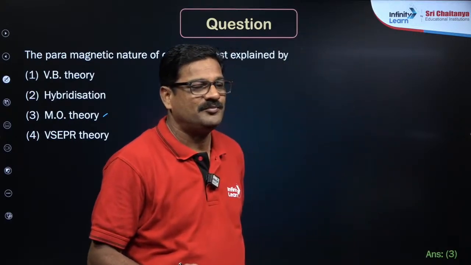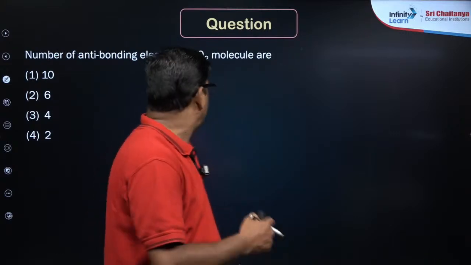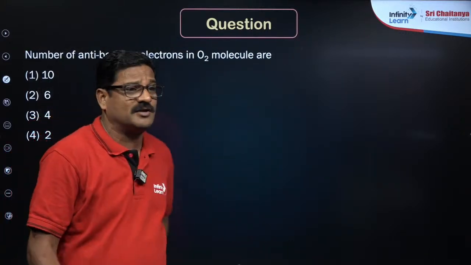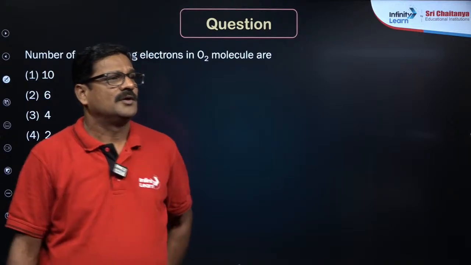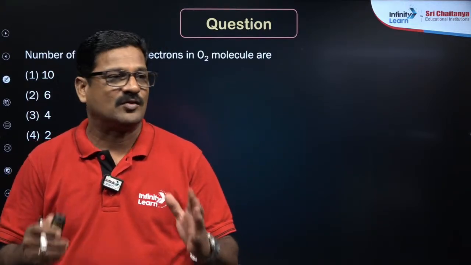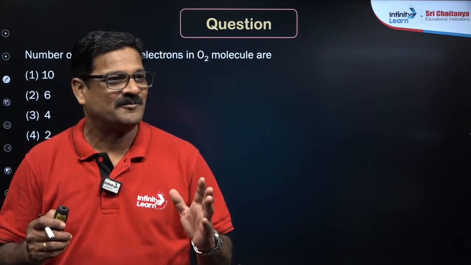Fine. Clear? That's good. Now one more question is ready in front of you. Number of anti-bonding electrons in oxygen molecule are, you need to know the actual electronic configuration of this.